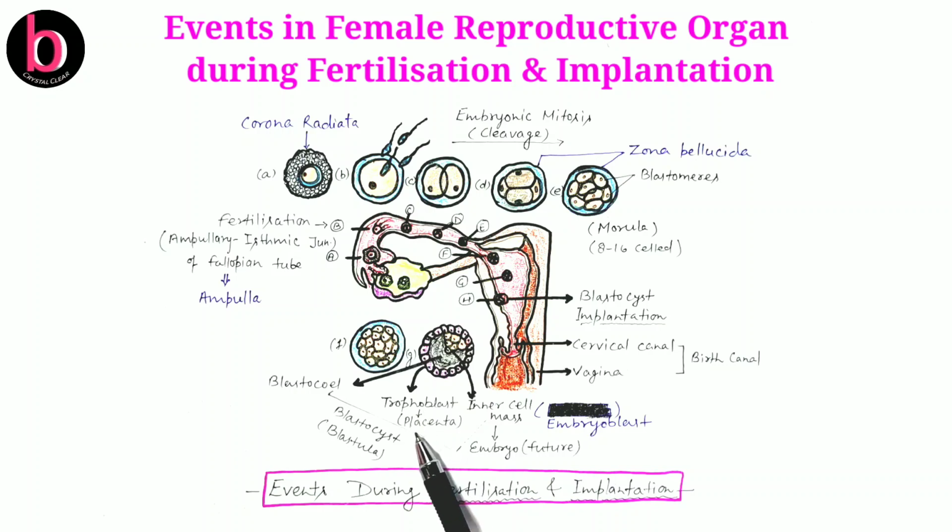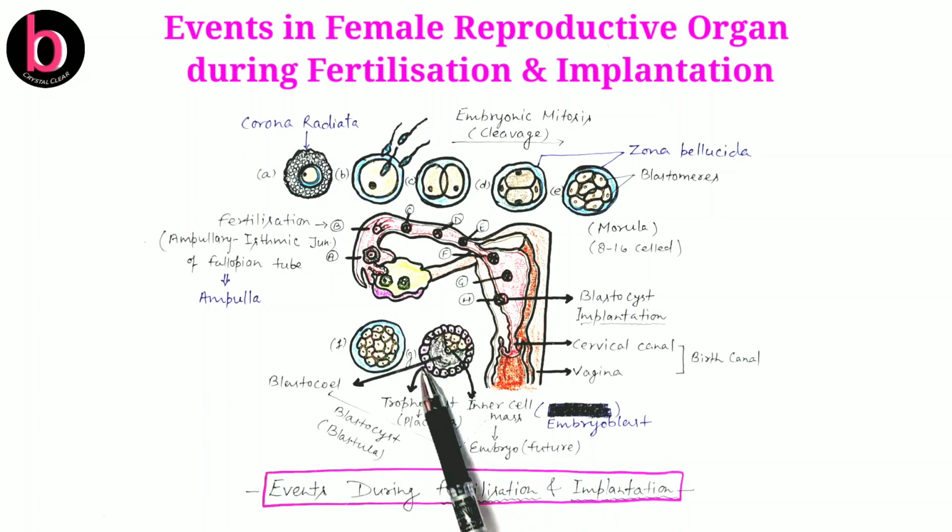Later on they will convert into the placenta, while these centrally projected cells are known as the inner cell mass, and they are the future embryo. This inner cell mass is also known as embryoblast. So this structure is the blastocyst, while this stage is the blastula.